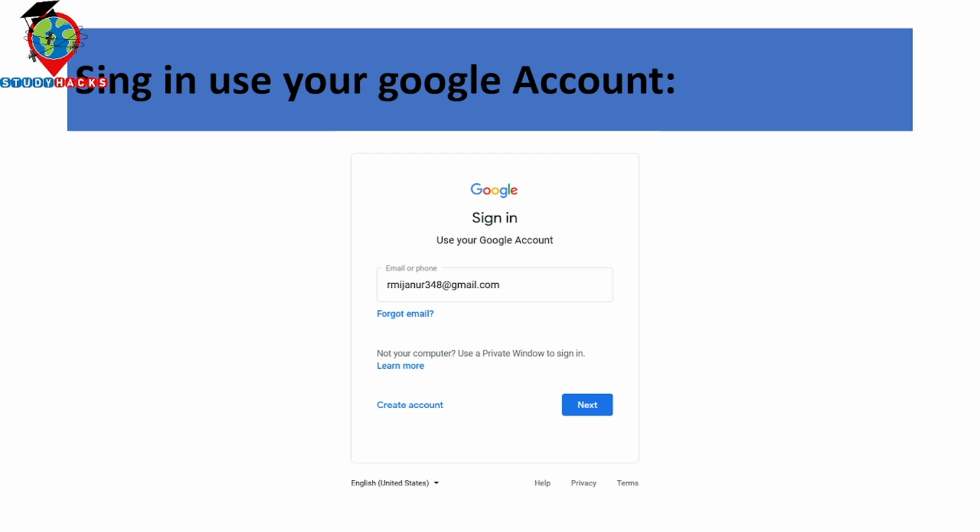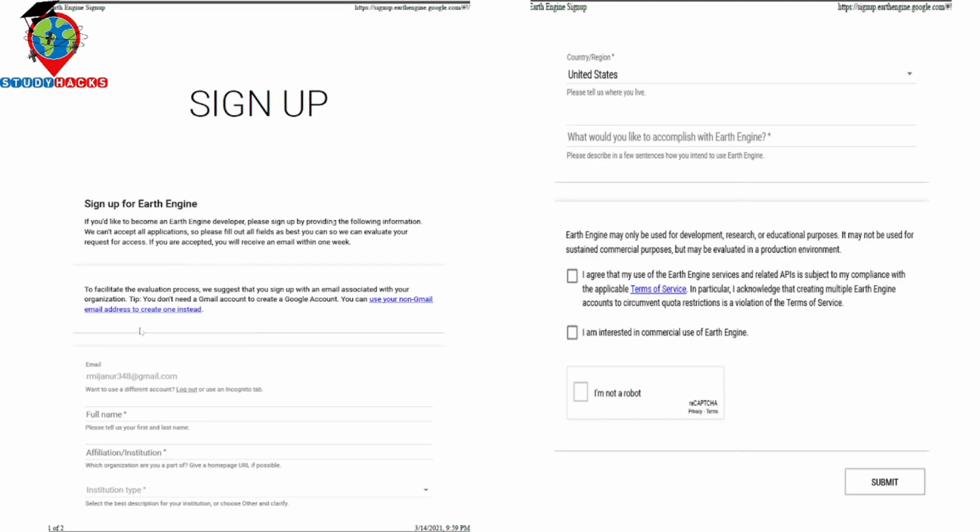Okay. We can get the confirmation message very quickly when you use the institutional email. But this time, a normal email is also okay. You can also use it for your registration, no problem. Then you can simply fill up this form: full name, your affiliation, institution type, country.